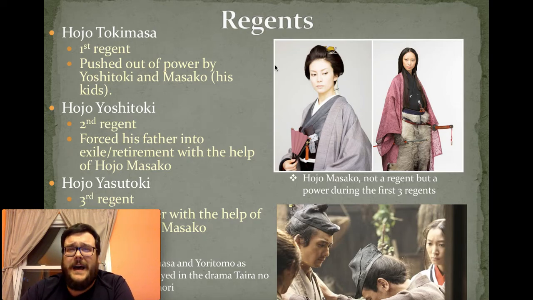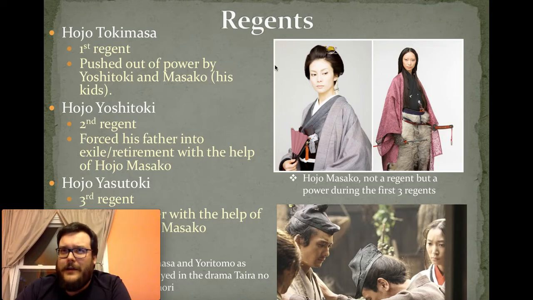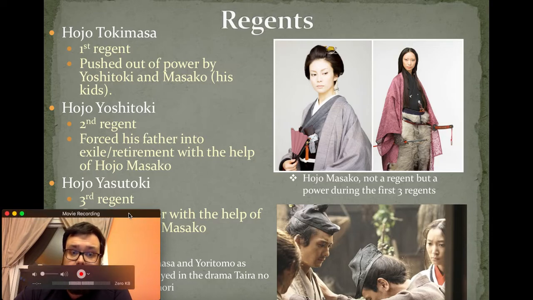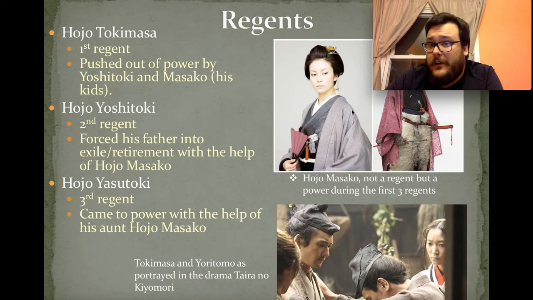Told him when she wanted him to retire. Tried to influence who was in his court, and she was playing games in the background trying to kind of run Japan through her influence. So after she kicked her father out, she put her brother in charge. And he was in charge for a while after he had forced his dad into retirement, but was removed once again. Once Hojo Masako was tired of him, she kicked him out again and put her nephew, his son, into power. Whoever will listen to her the most was who was put as the chief regent of Japan.